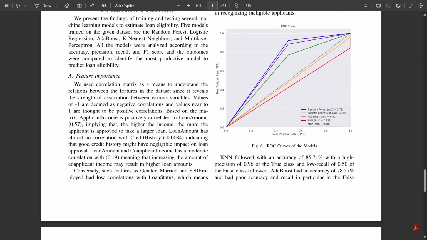The random forest model was particularly good at identifying eligible applicants, shown by its high F1 score of 0.94 for the true class. The MLP also performed very well with an excellent recall of 0.96 for the true class, meaning it successfully identified almost all the qualified applicants.